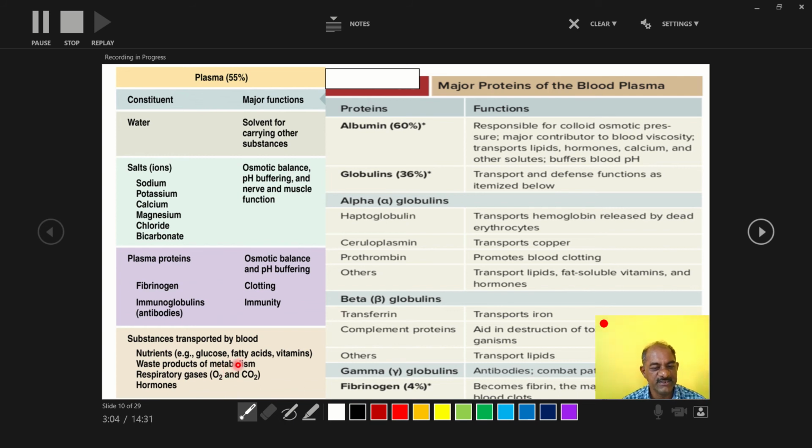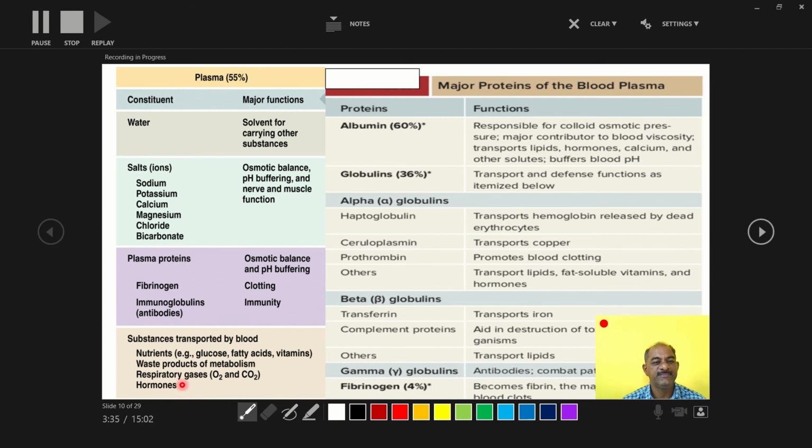During this metabolism some waste products are also prepared, such as urea, uric acid, creatinine. That type of waste product is also transported by plasma. Then respiratory gases are also present in the form of O2 and CO2. Some hormones are also present, and those hormones are also transported by blood.